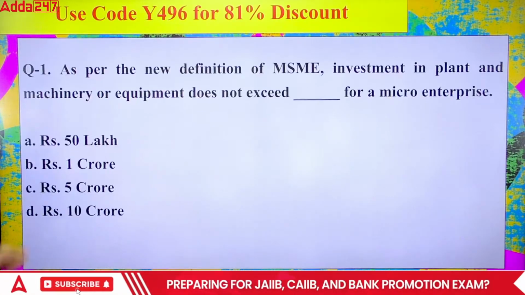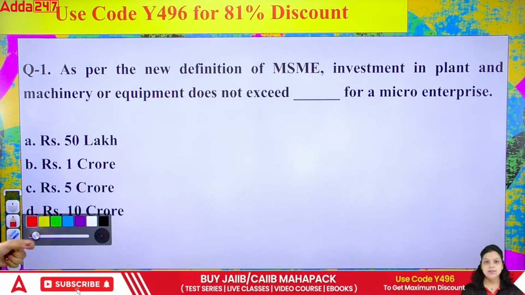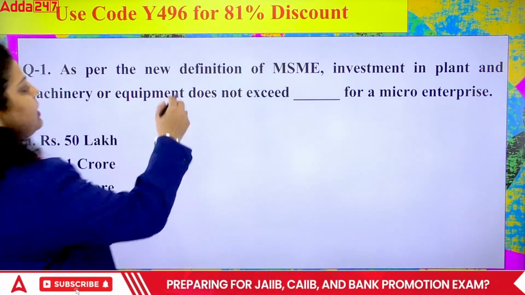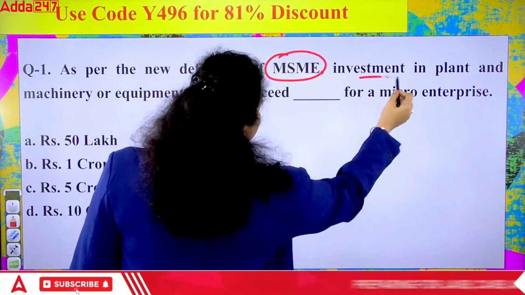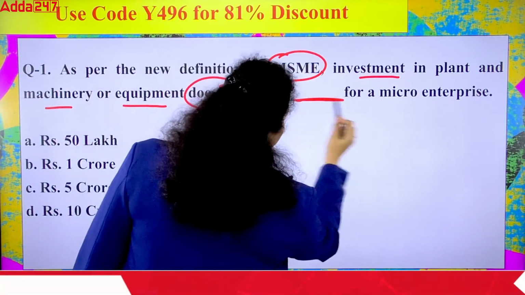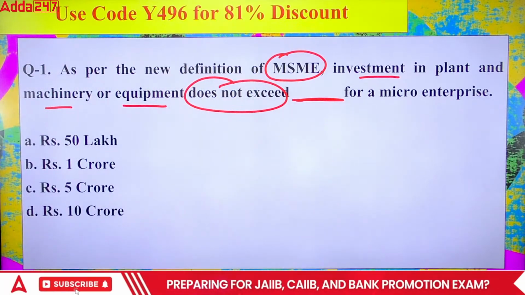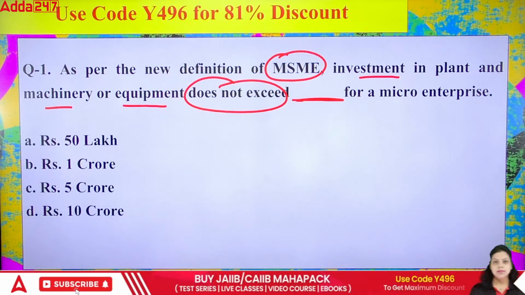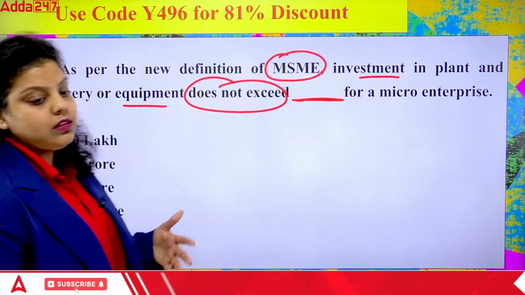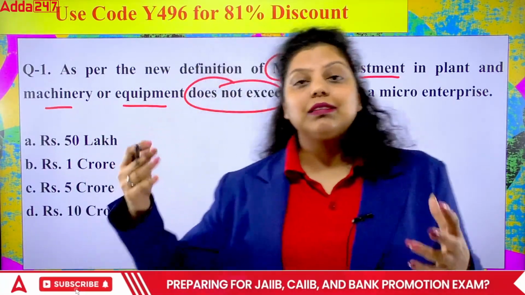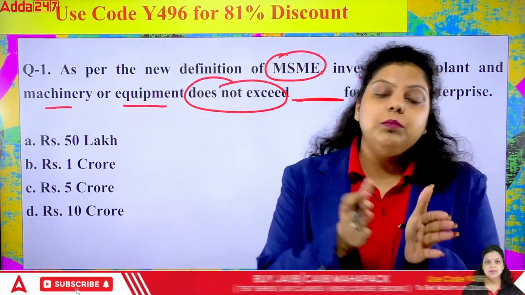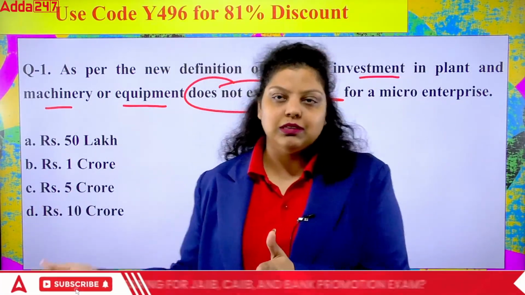So the first question is asking about the micro enterprises. As per the new definition of MSME, investment in plant and machinery or equipment does not exceed dash for a micro enterprise. MSME stands for micro, small and medium enterprises. So when we talk about micro, small and medium enterprises, they have got a new definition from the ministry. And what this particular micro enterprise means according to the new definition, you have to tell.